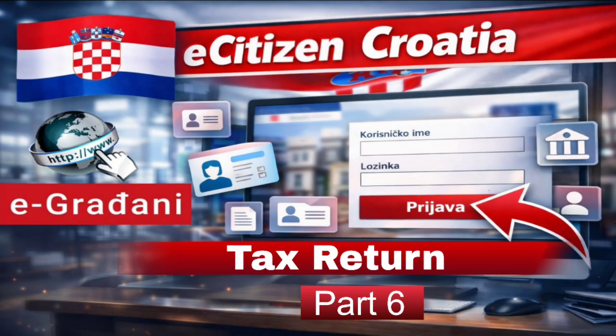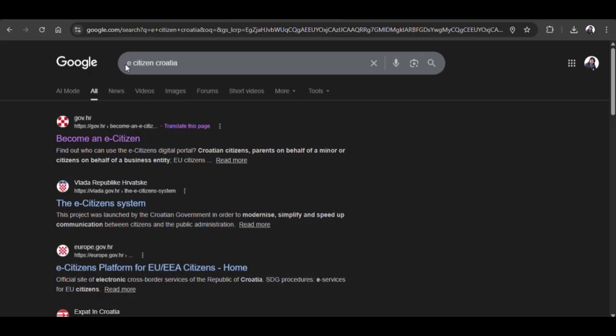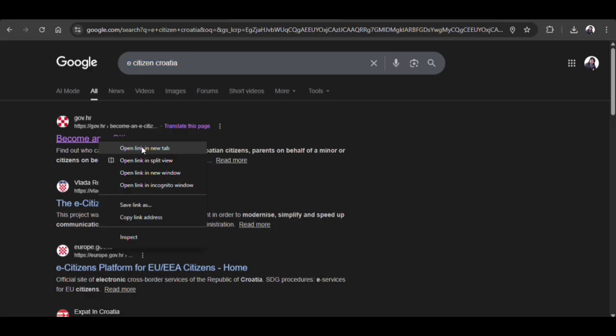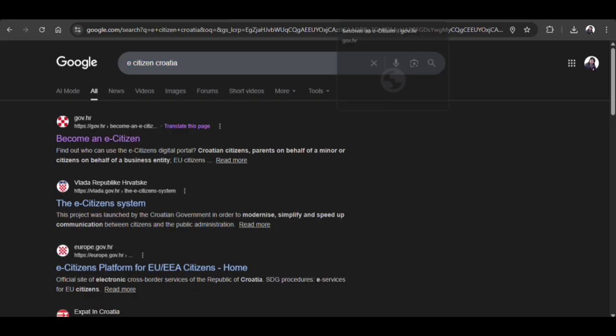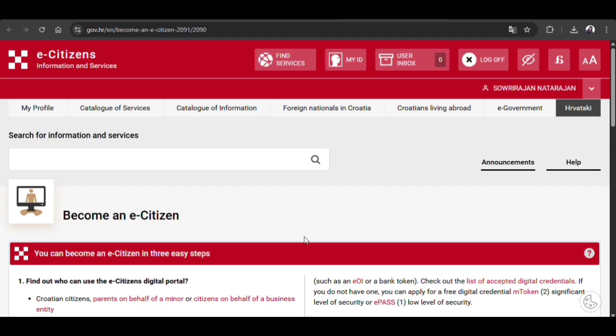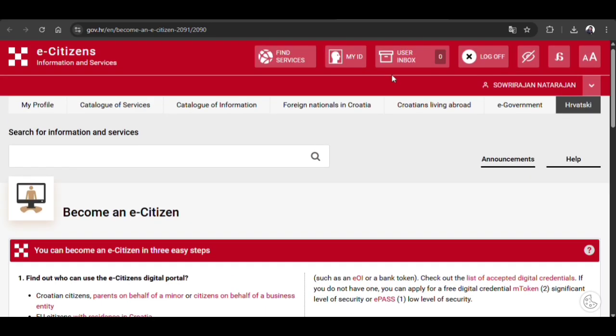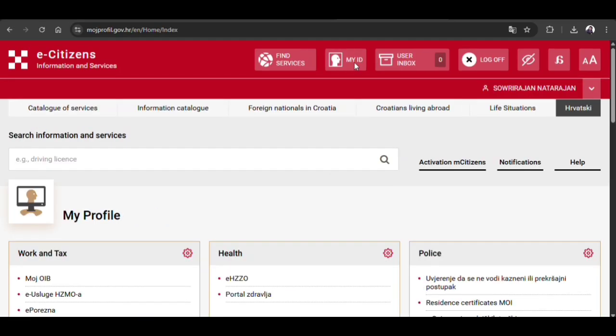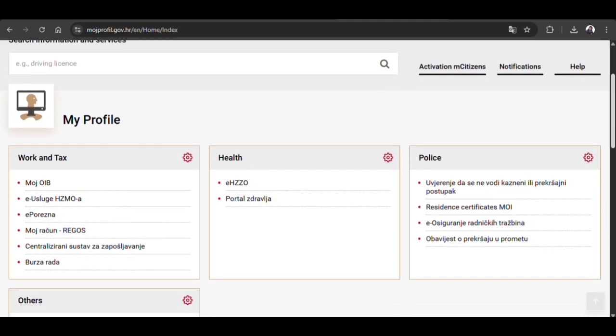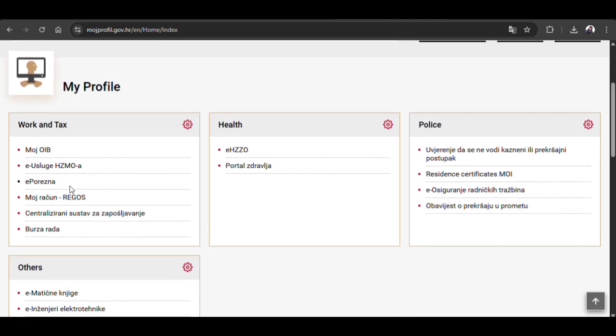Now we go into the video. The tax refund, how to apply for it. First, you need to go to your browser and just type e-Citizen. Then open the first link. I am just going to open it. So this is the e-Građani website. From that website, I am going to log in to my tax web page. The tax web page is e-Porezna. Here it is, e-Porezna.